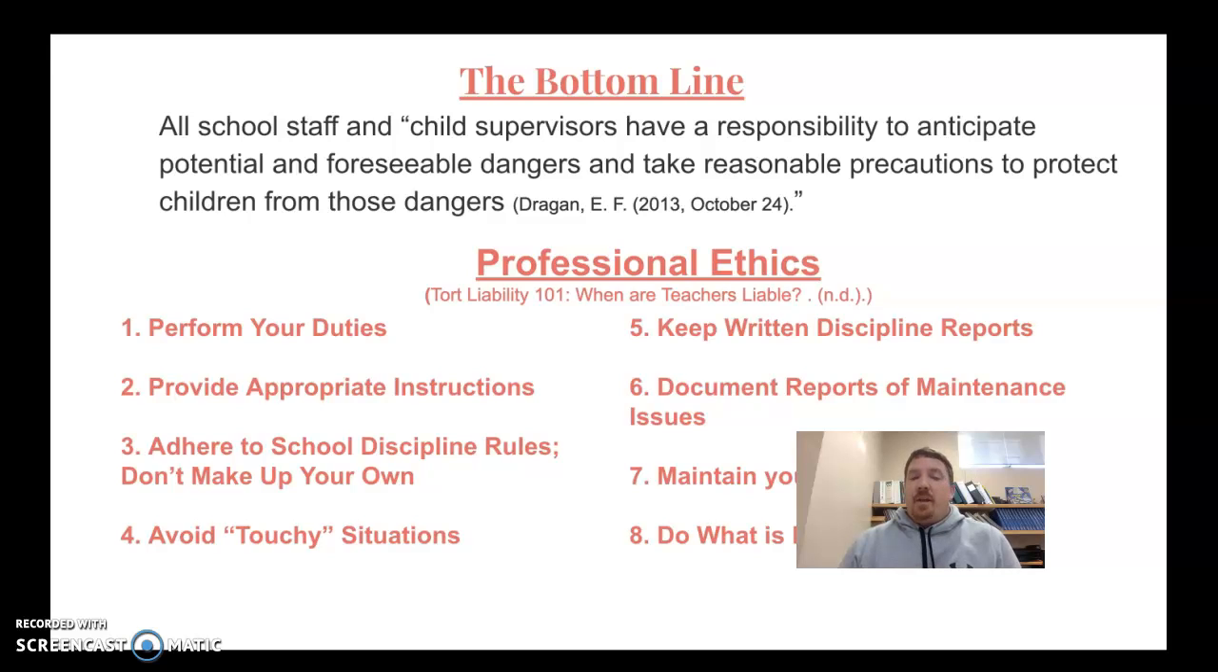These are some professional ethics. These are some things that, as a teacher, you should follow to help keep yourself safe from tort liability laws. Number 1 is perform your duties. Number 2, provide appropriate instructions. Number 3, adhere to school discipline rules. Don't make up your own. Number 4, avoid touchy situations. Number 5, keep written discipline notes and reports. Number 6, document reports and maintenance issues. Number 7, maintain your classroom/lab.